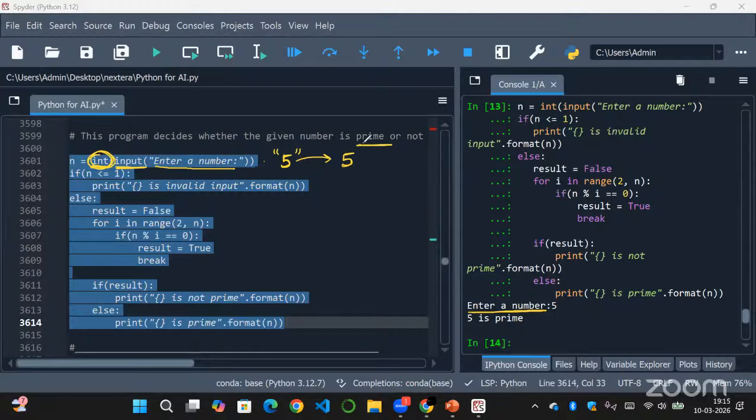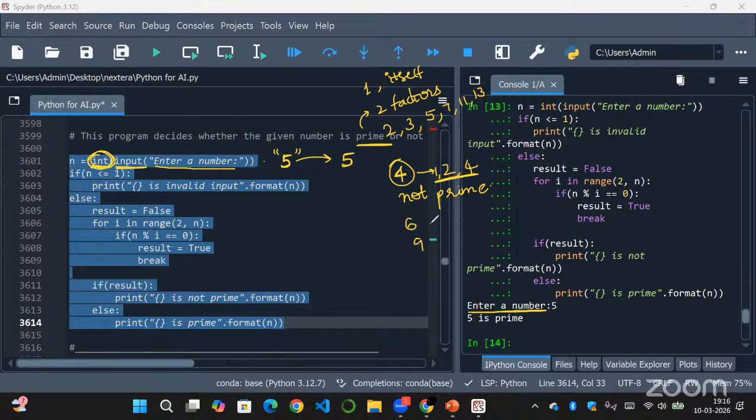Firstly, let's know what a prime number is. A prime number is a number that has only two factors, that is 1 and itself. If it has only two factors, 1 and itself, then it can be called a prime number. For example, prime numbers are 2, 3, 5, 7, 11 and 13. An example of a non-prime number is 4. This 4 is divisible by 2, and also it's divisible by 1, 2 and 4, right? So it has more than two factors, three factors here. That is why this is not prime.